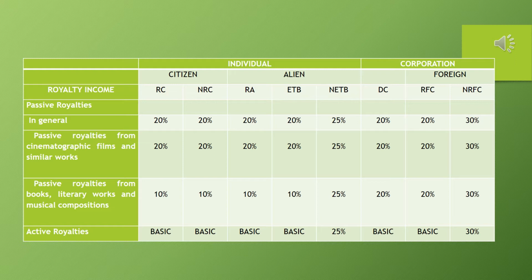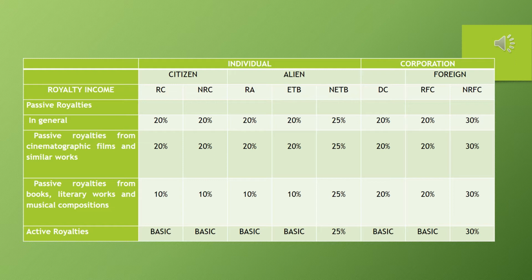Okay, in general, royalty income includes those which are derived from natural resources or products such as coal, gas, oil, copper, silver, gold, and other similar products. So these kinds of royalty income are subject to 20% final tax in general. As you can observe on our summary table, that's 20% for all individuals and corporations, except for our non-resident alien not engaged in trade and business, because it's still 25%, and our non-resident foreign corporation, which is subject to 30%.